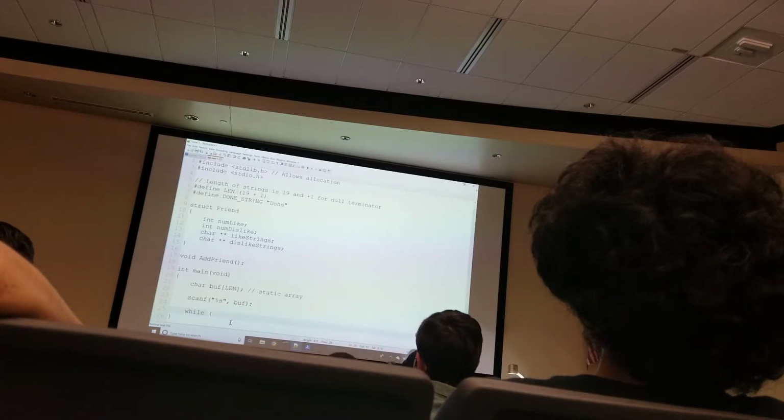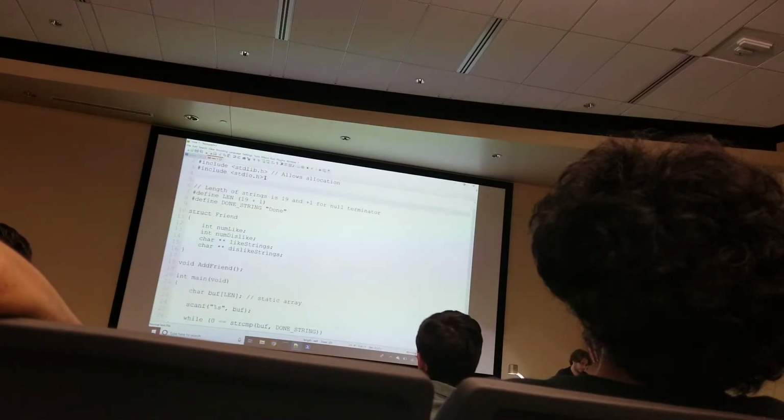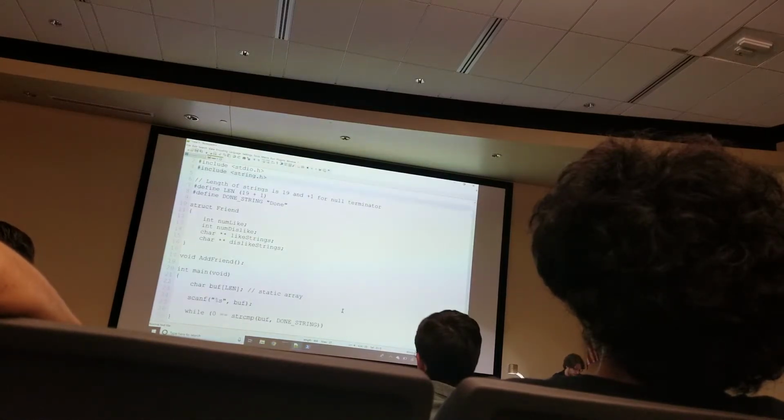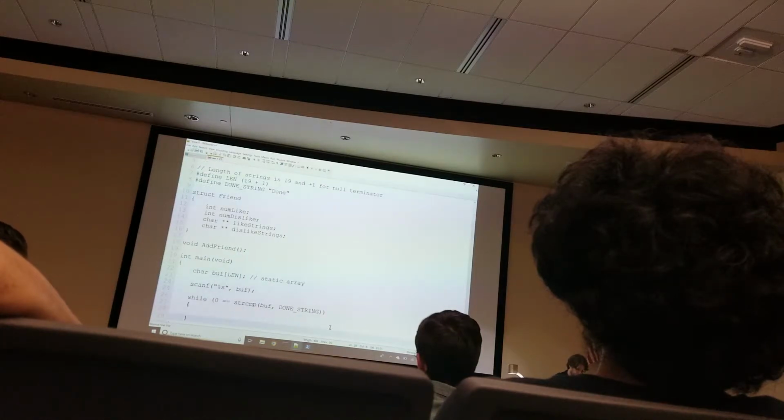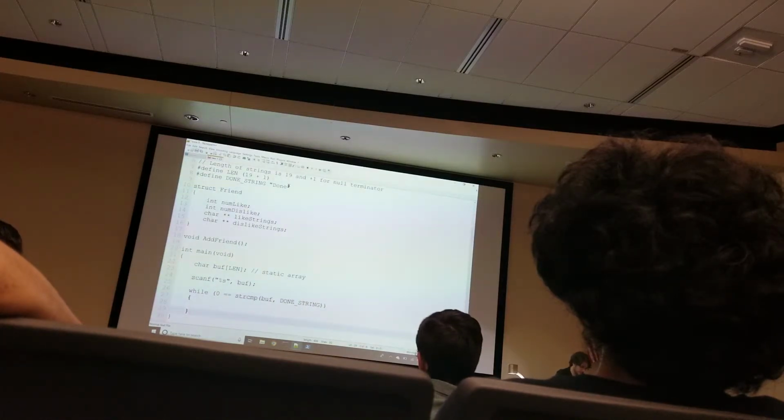So I didn't go over this explicitly, I think, but there's something called strcmp, and strcmp returns 0 if two strings are equal. So all I need to do is check if strcmp of buff and the dumb string is equal to 0. I should include string.h since I'm using string operations. Alright. And hopefully I can get this done.